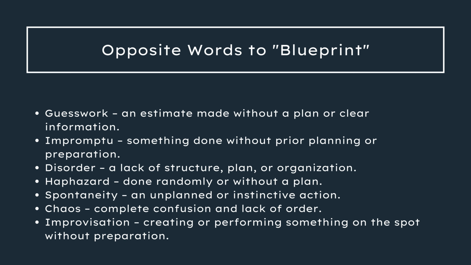Opposite words to blueprint. Guesswork, an estimate made without a plan or clear information. Impromptu, something done without prior planning or preparation. Disorder, a lack of structure, plan, or organization. Haphazard, done randomly or without a plan.